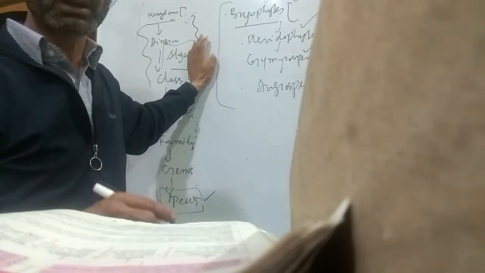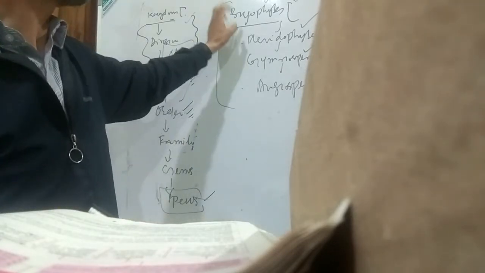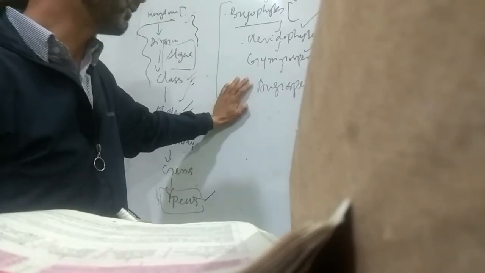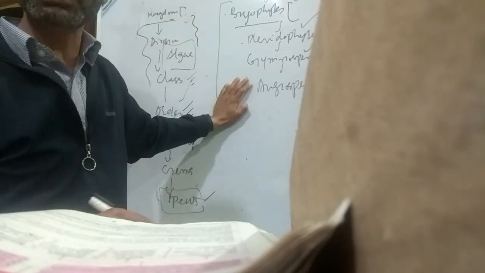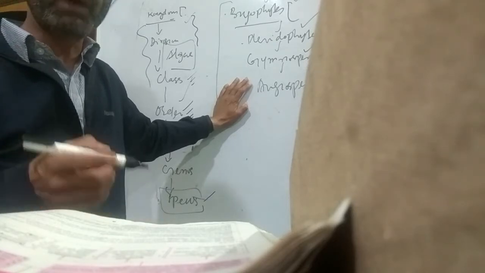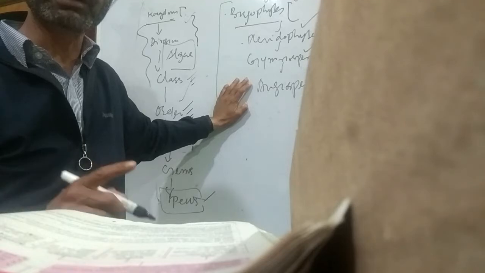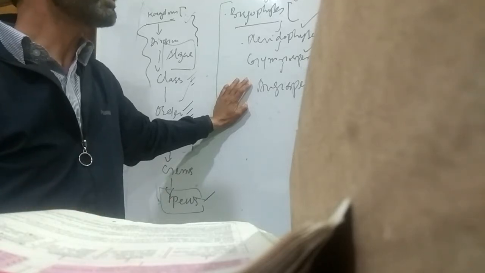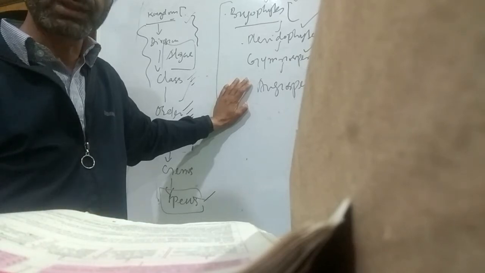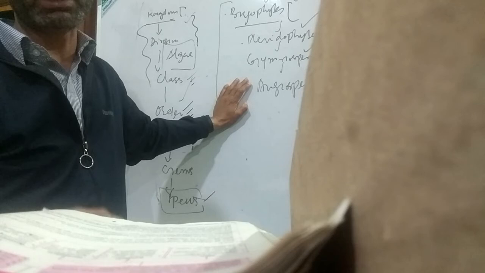What is meant by alternation of generation?